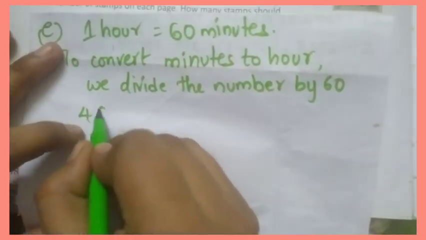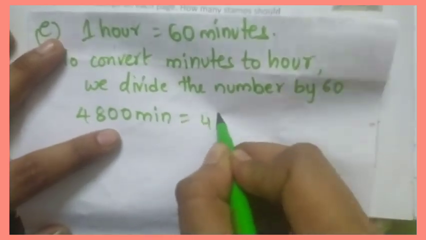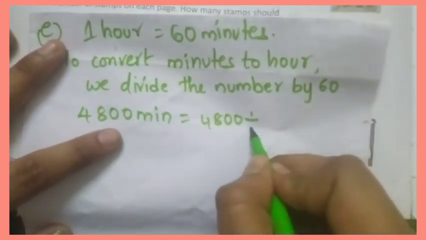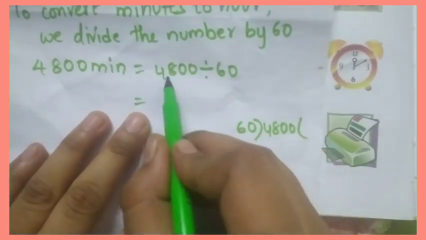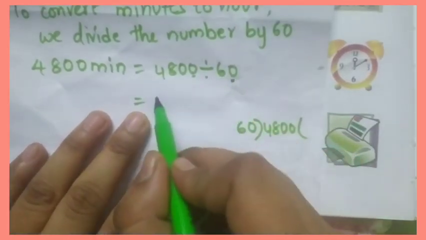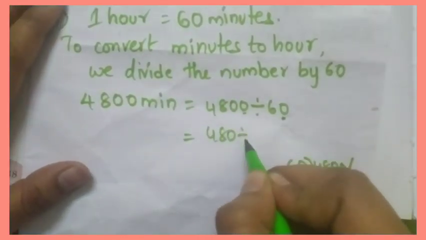So here 4800 minutes is given. So 4800 divided by 60. Already I said if you get numbers like this, we can remove these zeros. Okay, that is 480 divided by 6.